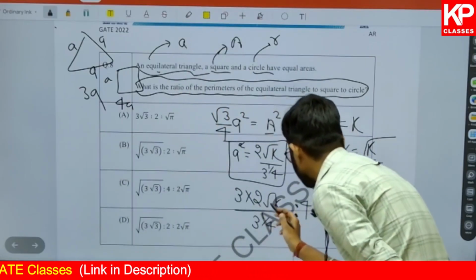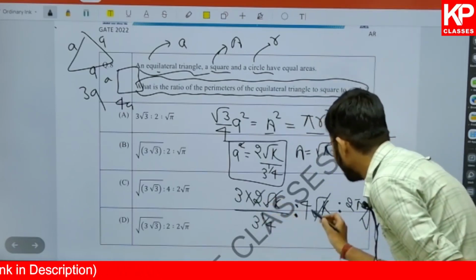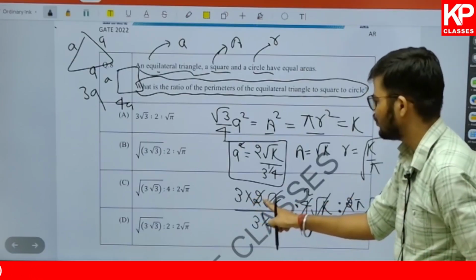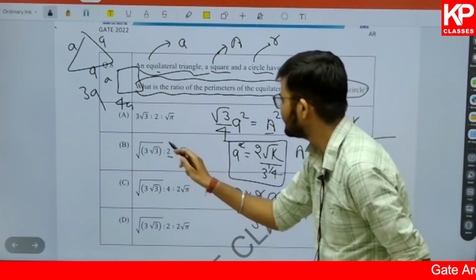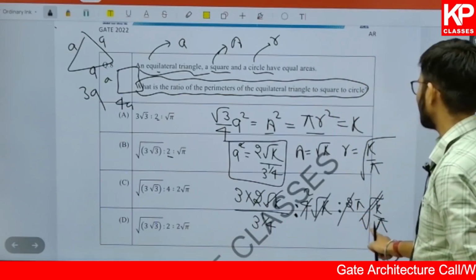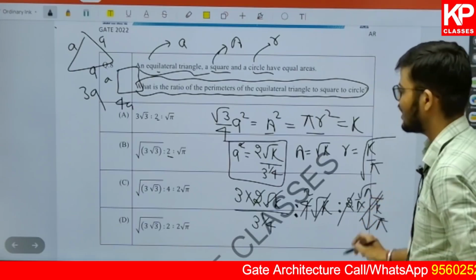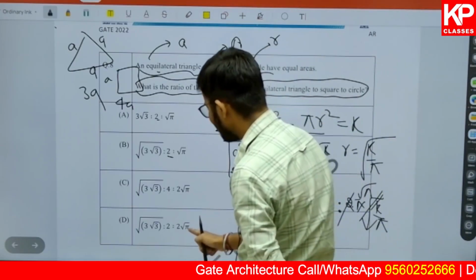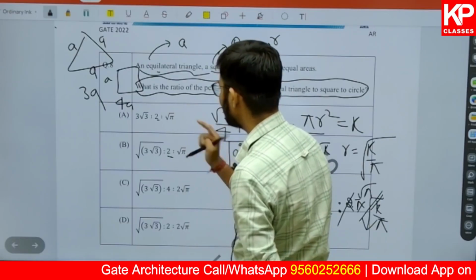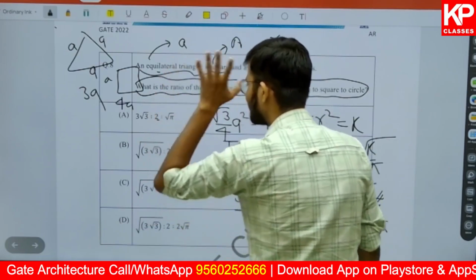Now you can see what is common. Root k is common, can be cancelled out. Then after that this 2 is common. So here 2 is given, here 2 is given, here also 2 is given. But here we have only pi divided by root pi, so we will be getting root pi only at the last. So which option can be the correct one? Here we are getting 2 root pi, and here we are getting root pi. I hope you are understanding. Either this one or this one can be the correct one.